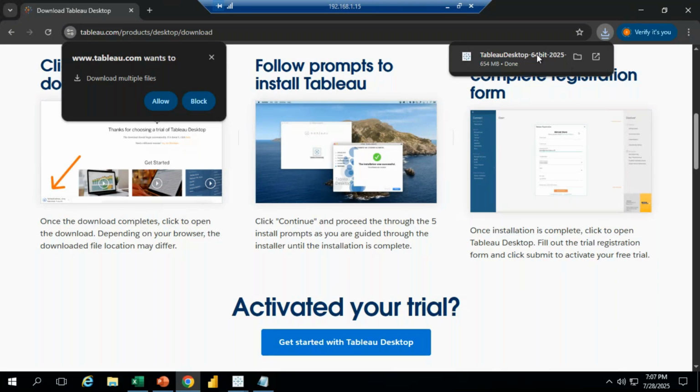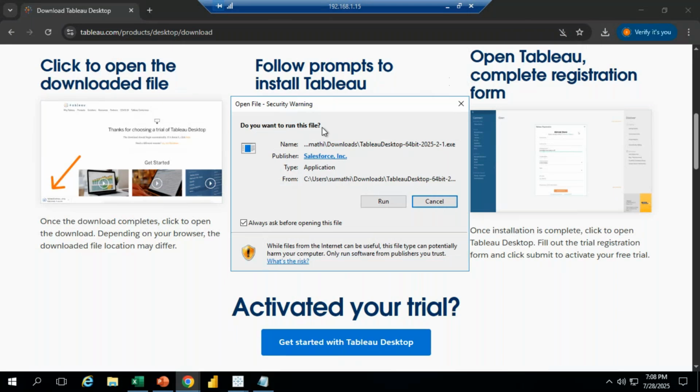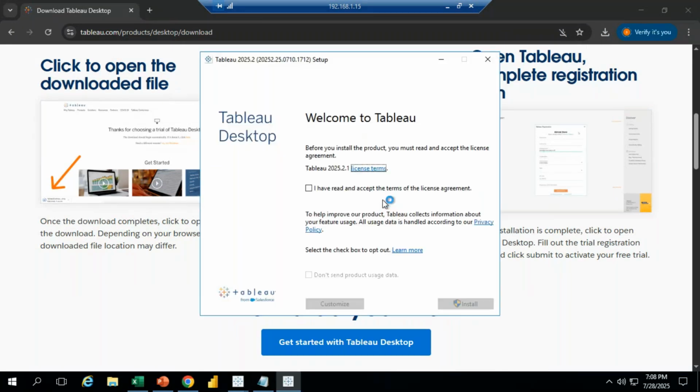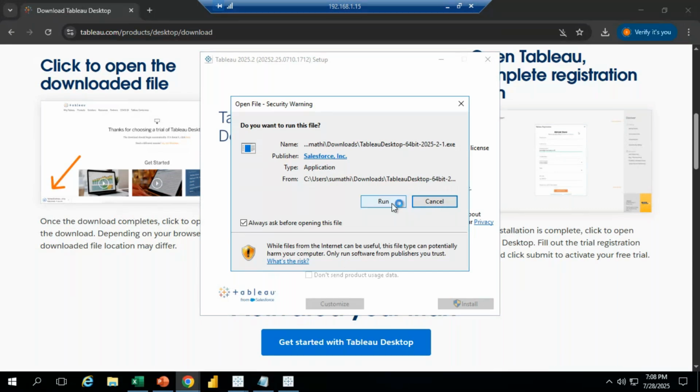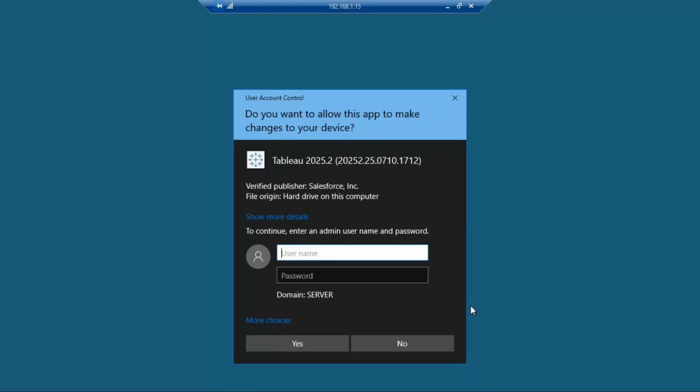See now, the setup.exe file we downloaded. Click on that. Do you want to run this file? Click on run. Install. Click on install. See here, because I logged in to a server, it's going to ask for username and password. I will show you in the local system.